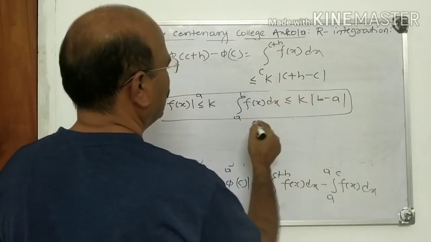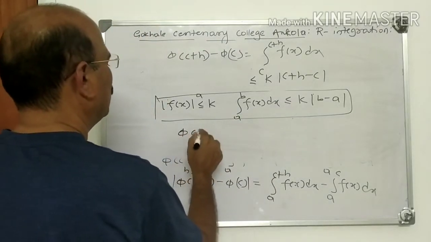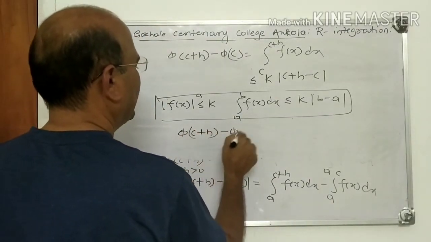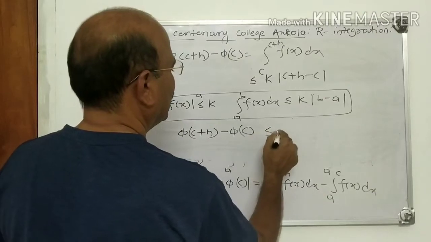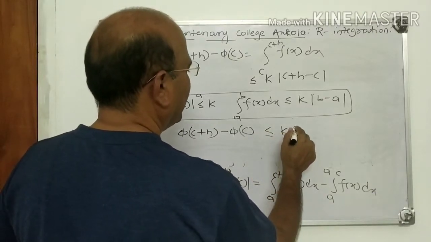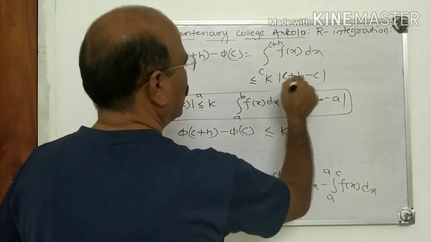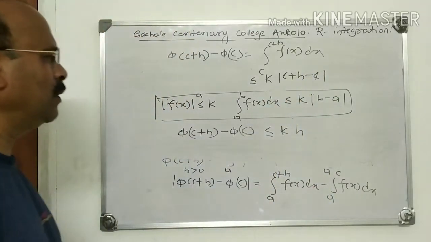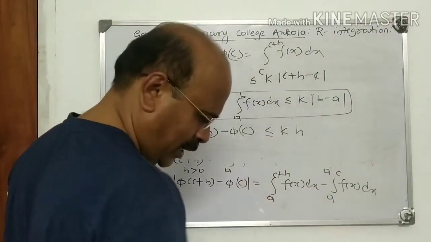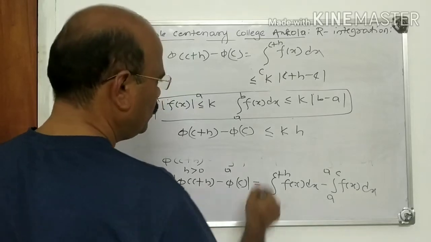What is a? c. Therefore pi of c plus h minus pi of c is less than or equal to k into h, because mod h is h.